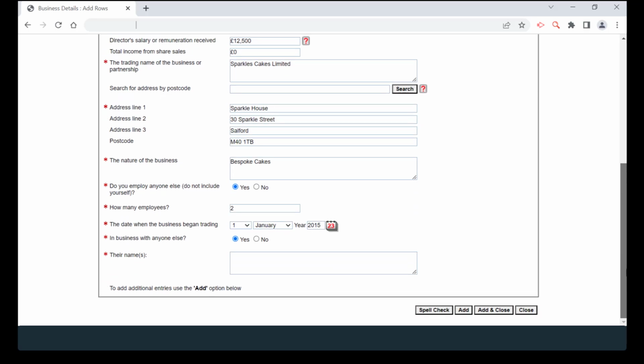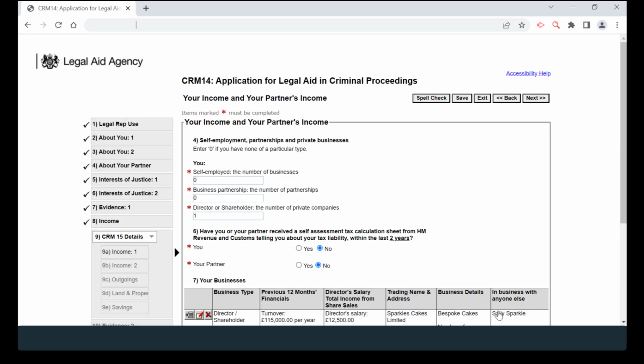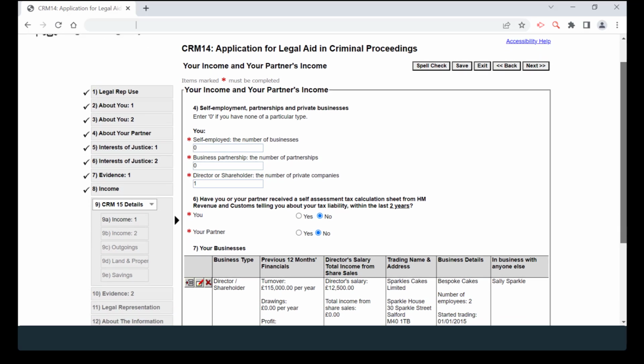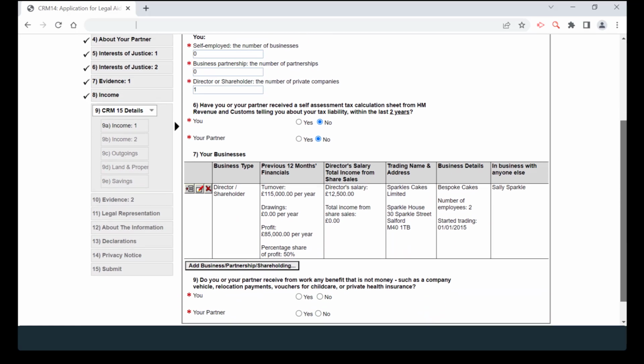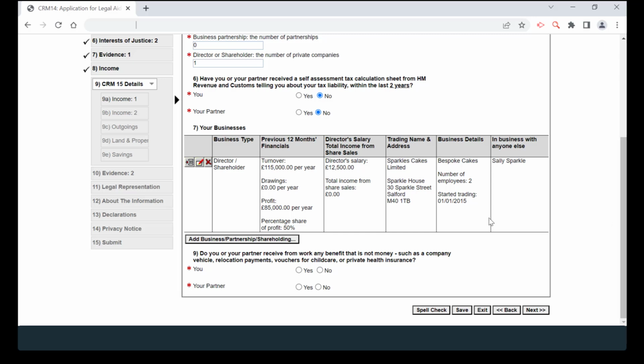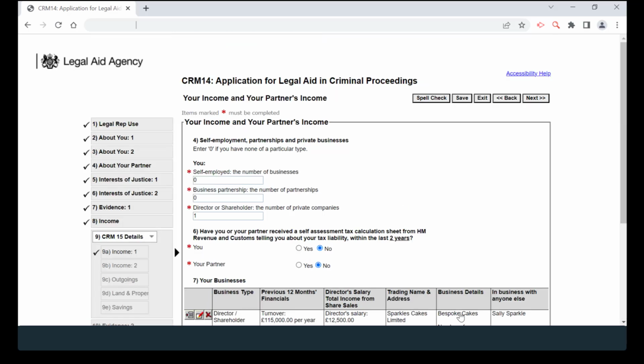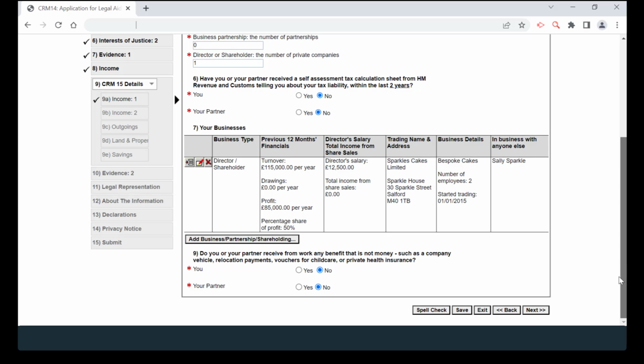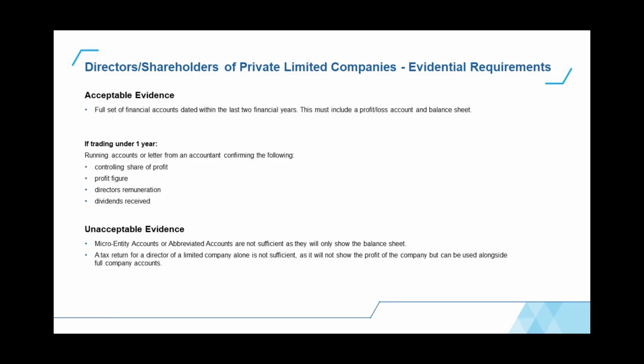Next, enter the date the business began trading and answer yes or no to the question, in business with anyone else, and if so, provide their names. You have now completed the required business details. Please then answer yes or no to the question, do you or your partner receive any benefit from work that is not money? This can include, but is not limited to, a company vehicle or private health insurance. If you answer yes, please enter the amount and frequency.